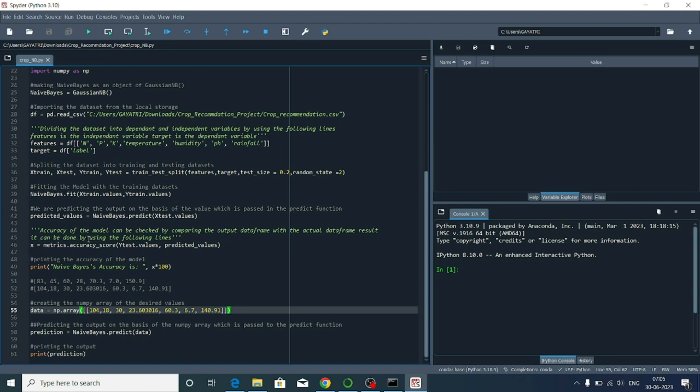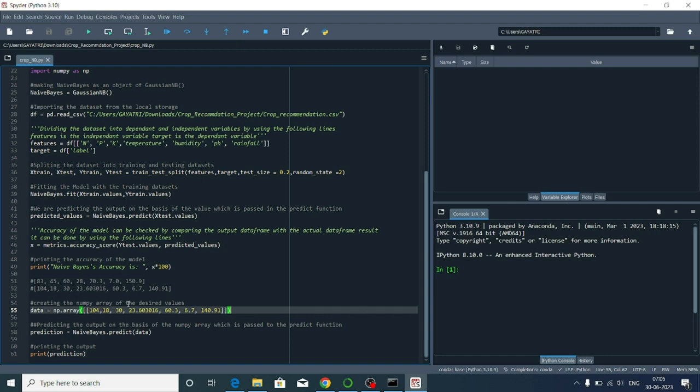The accuracy of the model can be checked by comparing the output data frame with the actual data frame result: x equals metrics.accuracy_score(y_test.values, predicted values). Then printing the accuracy of the model: print Naive Bayes accuracy is x into 100.